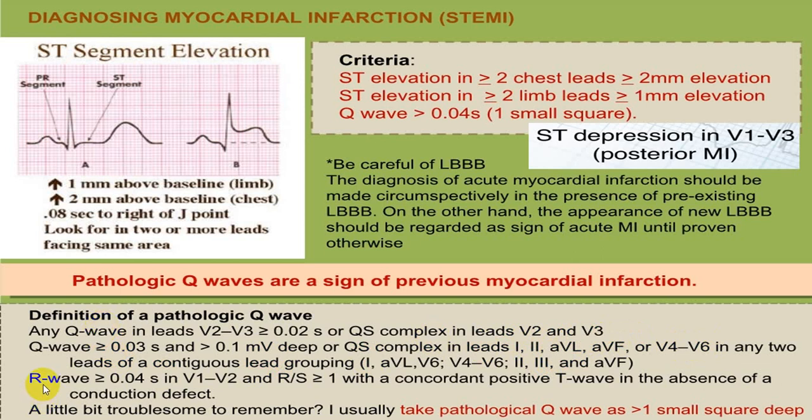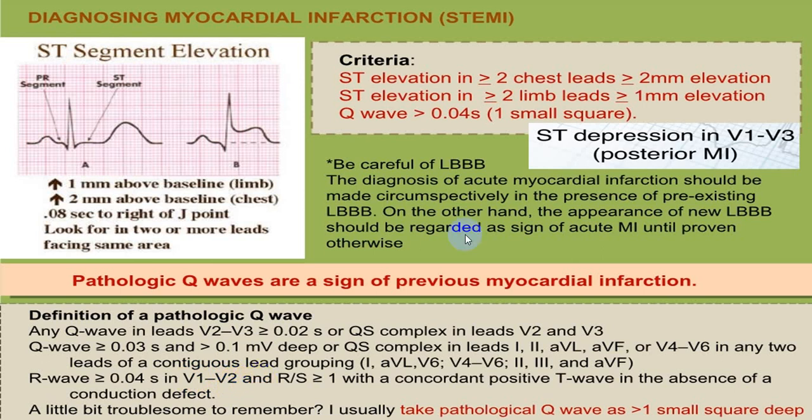And if there is an R wave of more than 0.04 second in V1, V2, and the R wave is taller than the S wave, and there is a concordant positive T wave in the absence of a conduction defect, do consider this pathological, and this will be more in favor of RVMI.